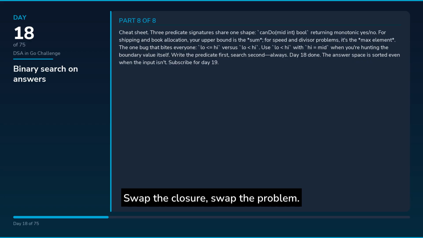Cheat sheet. 3 predicate signatures share 1 shape. can do, mid int, bool returning monotonic yes/no. For shipping and book allocation, your upper bound is the sum. For speed and divisor problems, it's the max element. The one bug that bites everyone. Low less than or equal to high versus low less than high. Use low less than high with high equals mid when you're hunting the boundary value itself. Write the predicate first, search second, always.